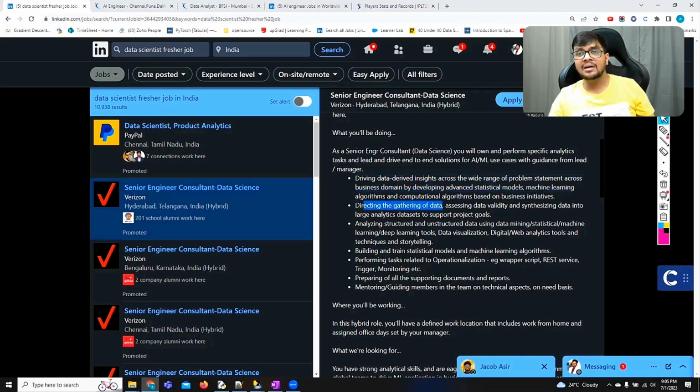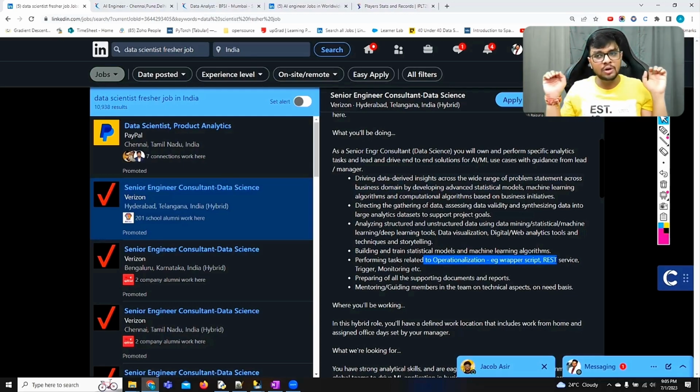First, you can clearly see domain knowledge with statistics, data, machine learning. Then it says you should be able to play with data, analyze the data. You should be able to do data visualization. For that you would require Python or Tableau software. You should be able to tell the stories. You should be able to develop the algorithms. Now see the next point, it says you should be able to create the REST API, monitoring, which means that you should be able to do deployment. This REST API means you should be able to do deployment, and you should have the supporting documents, and you should be able to guide the members. So data scientists, understand here.